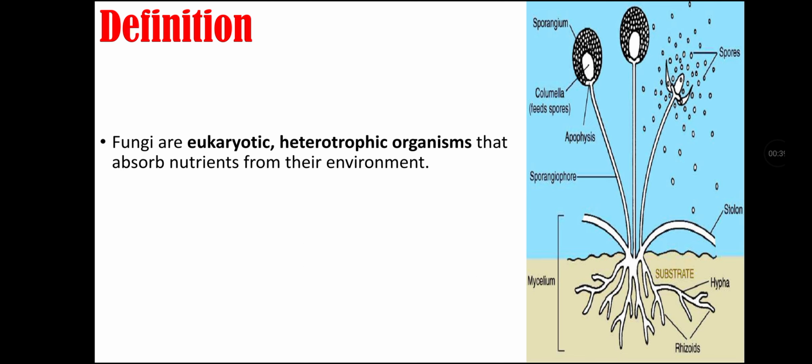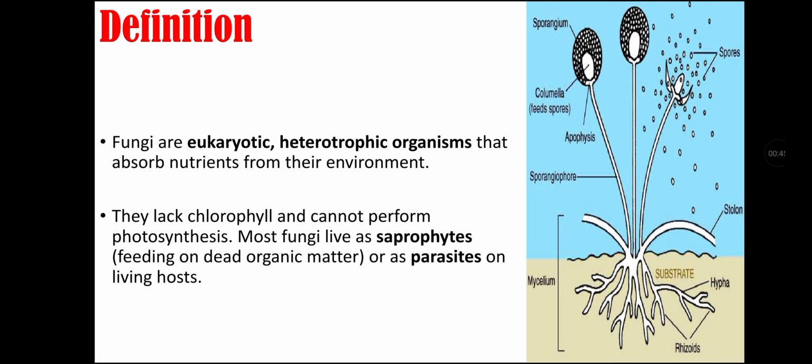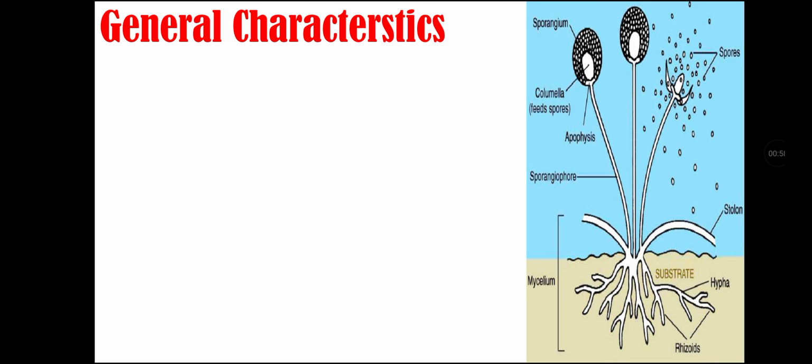Definition of fungi. Fungi are eukaryotic, heterotrophic organisms that absorb nutrients from their environment. They lack chlorophyll and cannot perform photosynthesis. Most fungi live as saprophytes, that is, they feed on dead organic matter, or they live as parasites on living hosts.